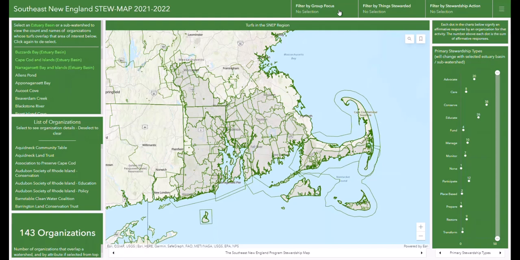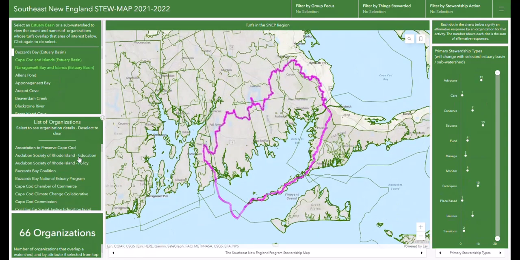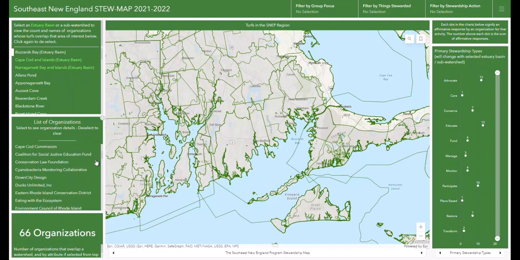To interact with the map, begin by clicking an estuary basin or subwatershed. In this demonstration, I will select the Buzzards Bay Estuary Basin. You will see the map zoom to and flash this geographic area with a purple outline. The counter element will update to inform you that 66 organizations in the database overlap this estuary basin. The list of organizations in the middle panel above the count shows only those 66 by name.